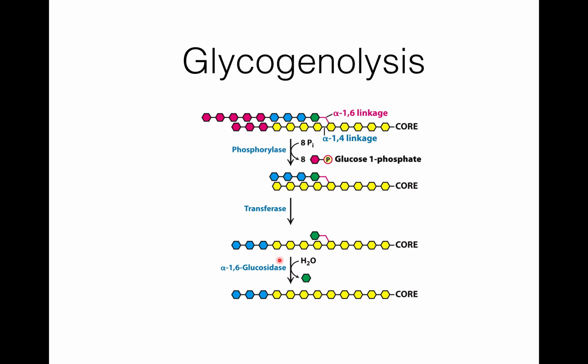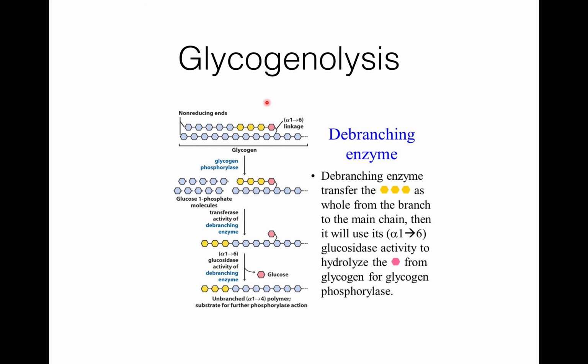Now alpha 1,6 glucosidase acts on it and removes glucose from the core. So these are the non-reducing ends of glycogen. Here is the alpha 1,6 linkage, and it is acted upon by glycogen phosphorylase.